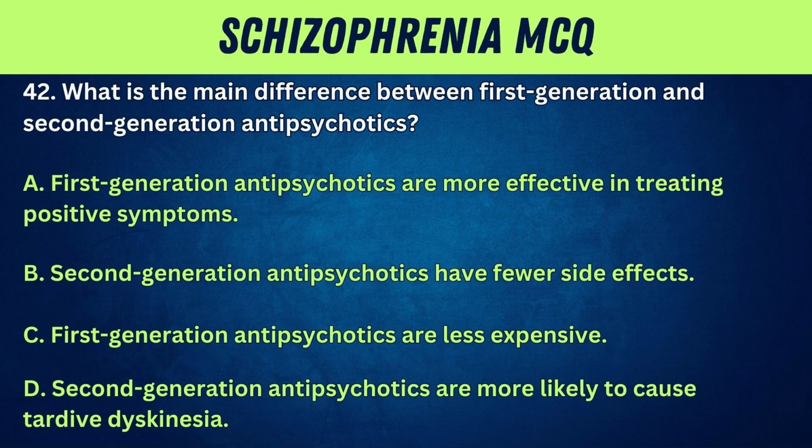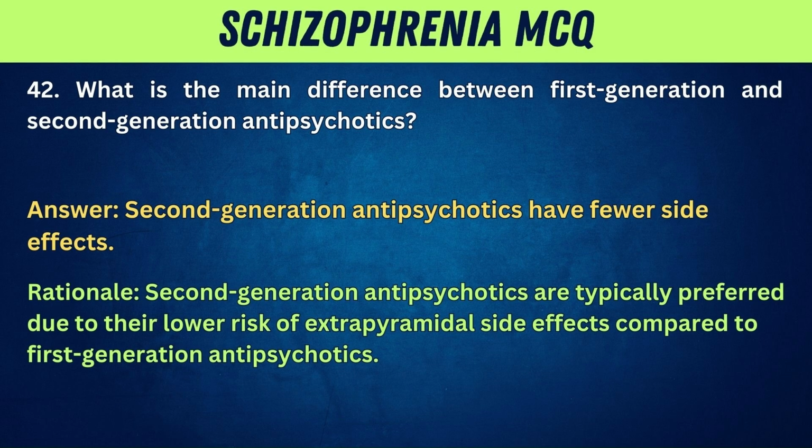42. What is the main difference between first-generation and second-generation antipsychotics? A. First-generation antipsychotics are more effective in treating positive symptoms. B. Second-generation antipsychotics have fewer side effects. C. First-generation antipsychotics are less expensive. D. Second-generation antipsychotics are more likely to cause tardive dyskinesia. Answer: second-generation antipsychotics have fewer side effects. Rationale: second-generation antipsychotics are typically preferred due to their lower risk of extrapyramidal side effects compared to first-generation antipsychotics.